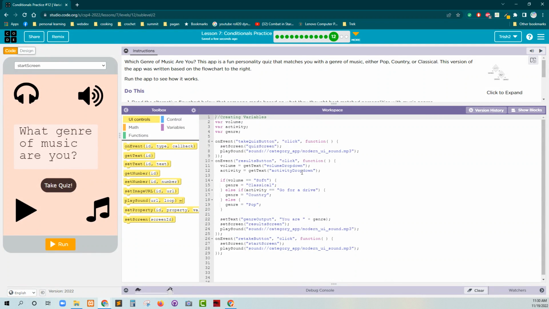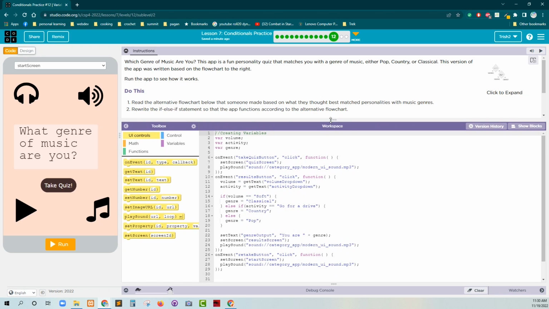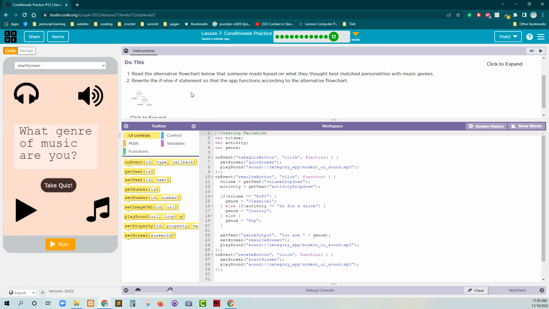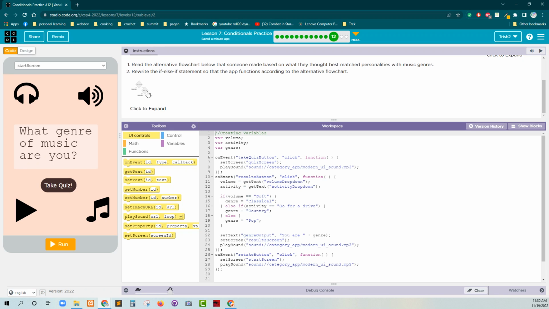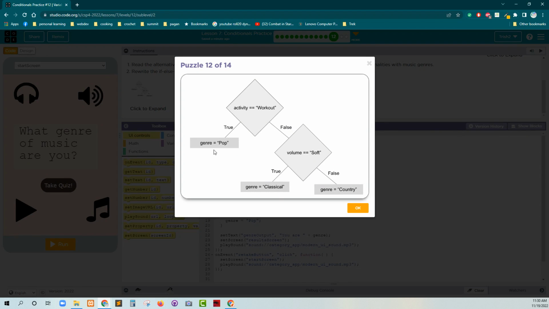All right, so where were we? We have our variables, volume, activity, and genre. Play sound. Okay. So what is it they want us to do? Read the alternative flowchart below that someone made based off of what they thought best matched personalities. Rewrite the if statement so that the app runs according to the alternative flowchart. So activity workout true gives us pop. Okay, then false would give us, we have to check to see if it's soft.